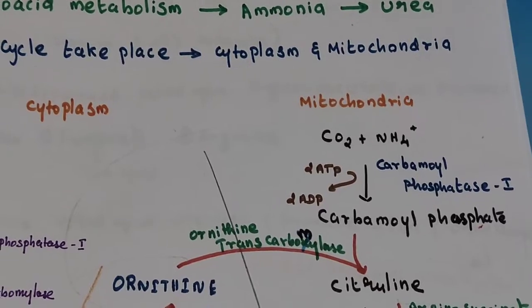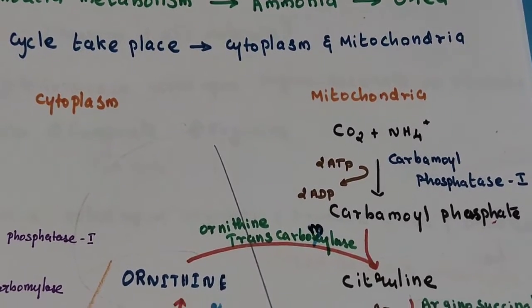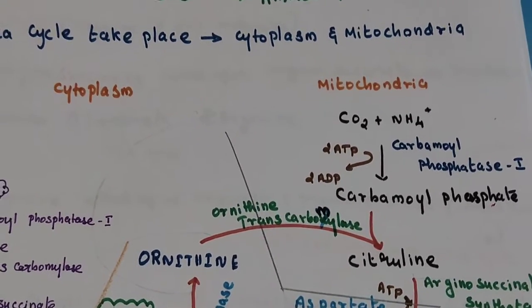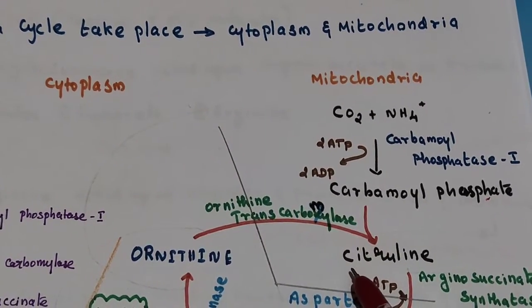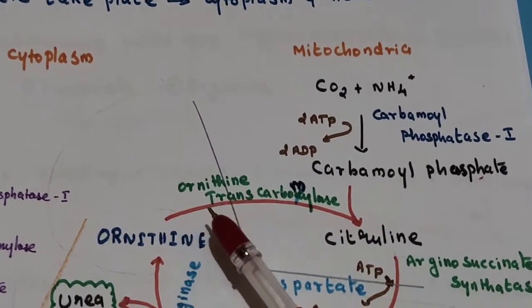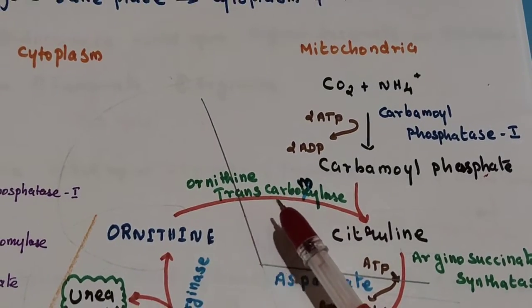After the formation of carbamyl phosphate, it combines with ornithine, leading to the formation of citrulline with the help of the enzyme ornithine transcarbamylase.